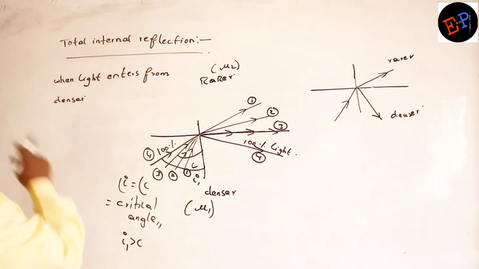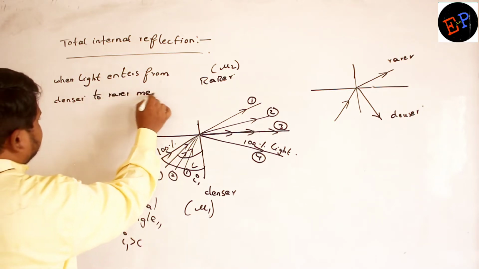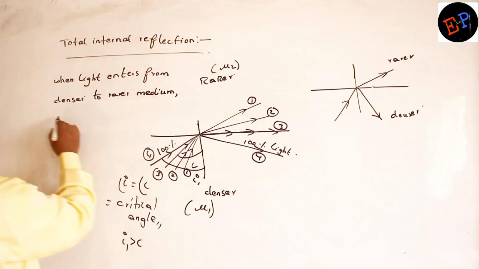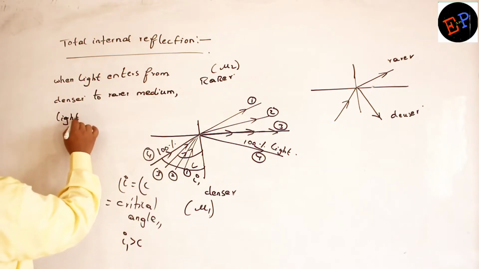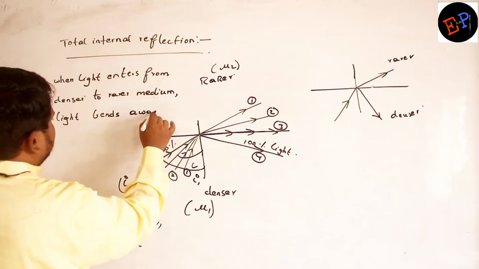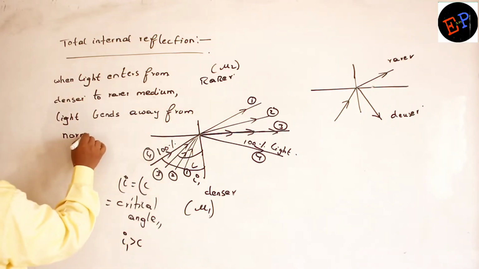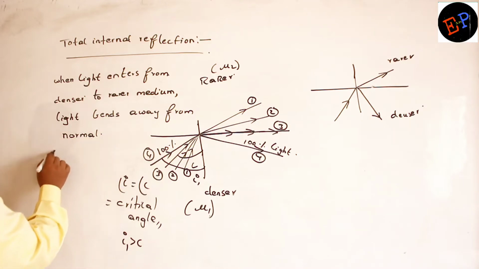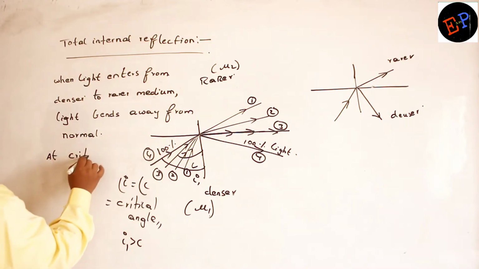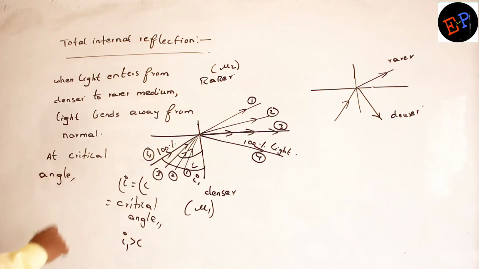Clear now? When light enters from rarer to denser medium, light bends towards the normal. When it enters from denser to rarer, light bends away from normal. Are you able to understand? Clear? So at critical angle, what happens?